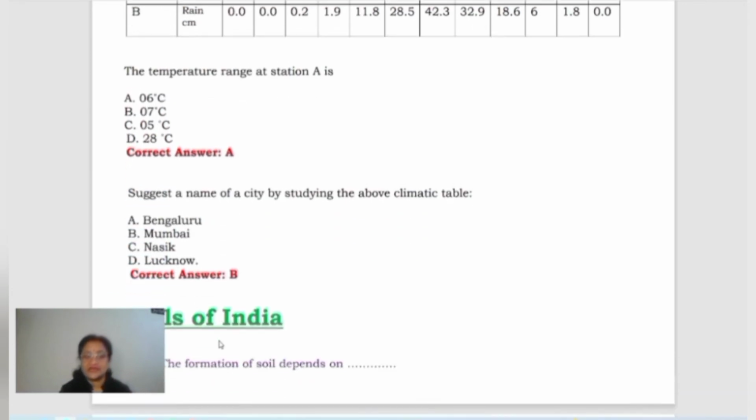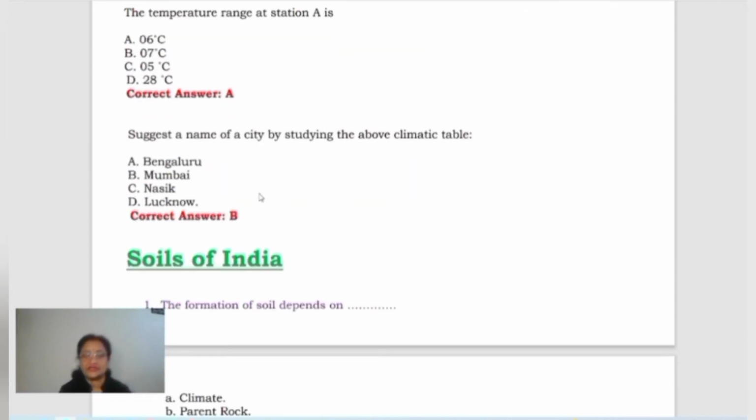Okay, suggest a name of a city by studying the above climatic data. Any place which has got a less range of temperature is always lying on the coastal area, right? So you can see here Bengaluru, Mumbai, Nasik, Lucknow. Out of all these, Nasik and Lucknow are not the correct answers, so these are taken away, because these are lying in the interiors of India, right?